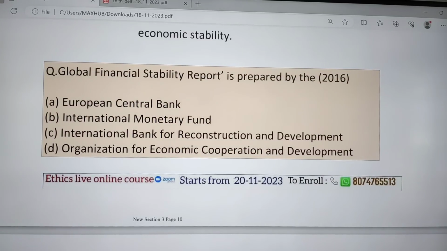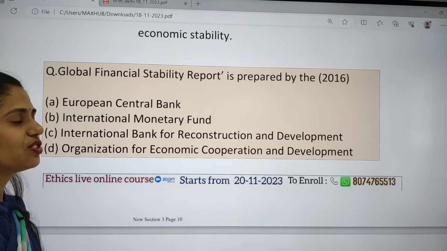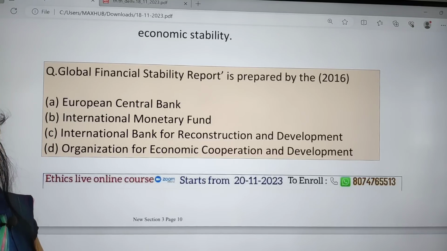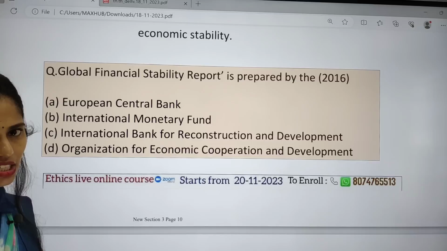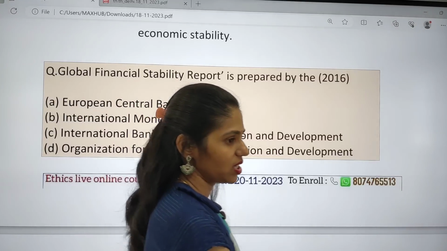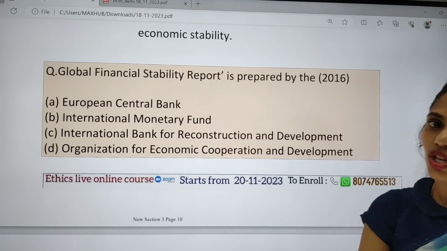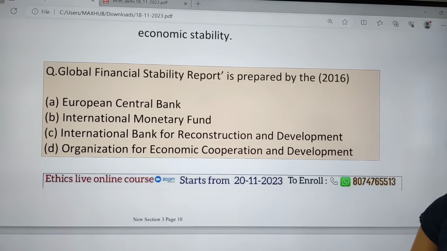So there is one prelims question. The question here is: the Global Financial Stability Report is prepared by which organization? Please let me know your answer in the comment box. This question was asked in 2016. Every year you will get one question regarding an index and which organization is releasing that index. So from this point of view, you have to be very careful.